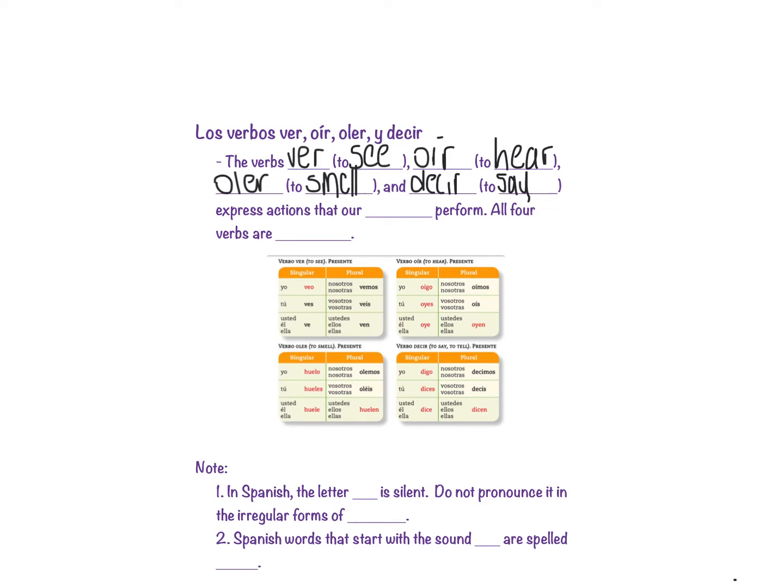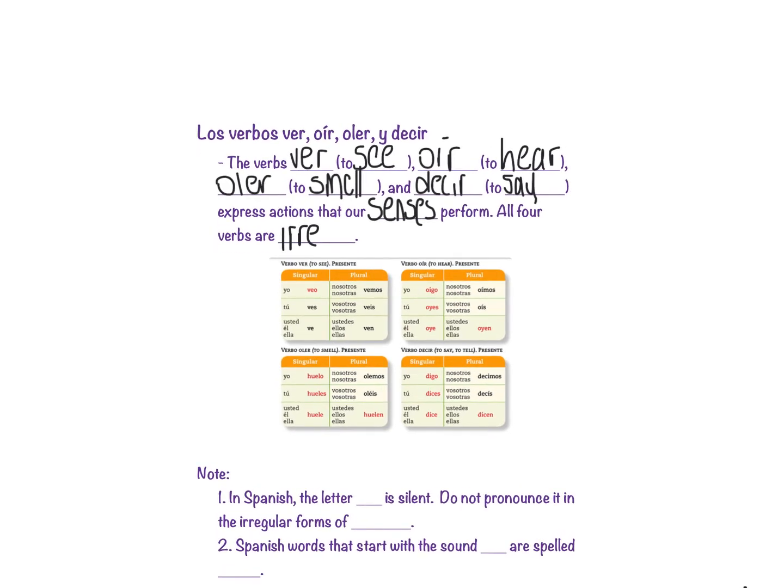All of these words express what our senses perform. All 4 verbs are irregular. When we know that something is irregular, it means it's not going to follow our normal rules. You have already seen ver when we talked about those irregular yo verbs. The yo form is veo, but the rest of them are just normal: ves, ve, vemos, and ven. Not going to worry about vosotros.